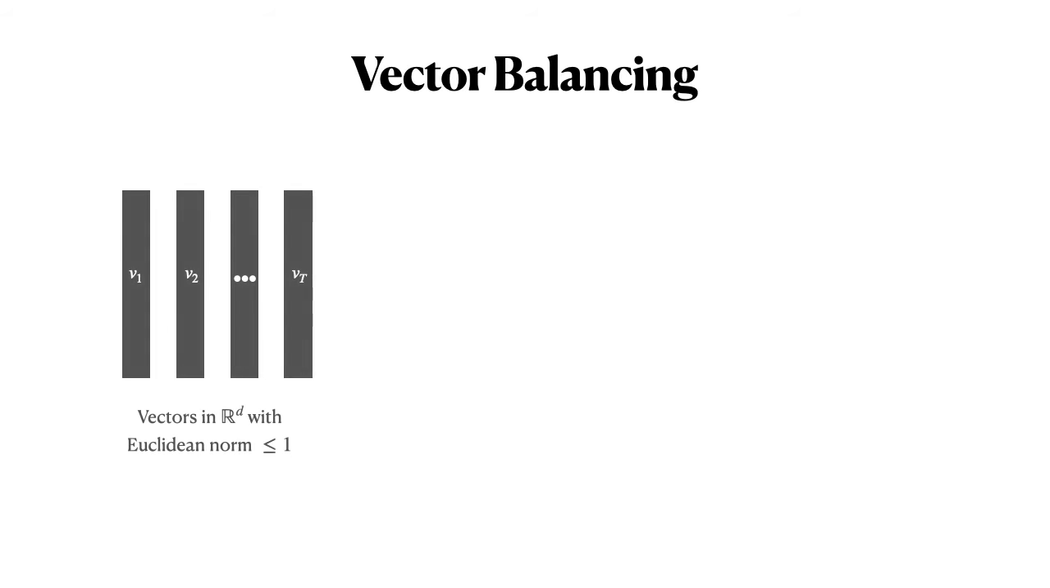So let me start by introducing the vector balancing problem, which will be the focus of this talk. In this problem, you're given vectors v1 through vt, t vectors. They are d-dimensional vectors and they all have Euclidean norm at most 1. And our goal is to partition these vectors into two classes so they are roughly balanced.